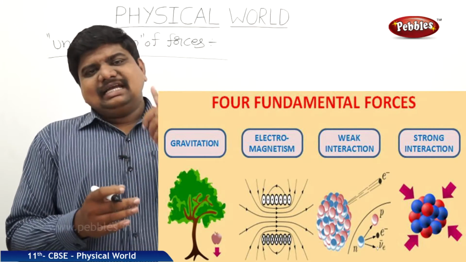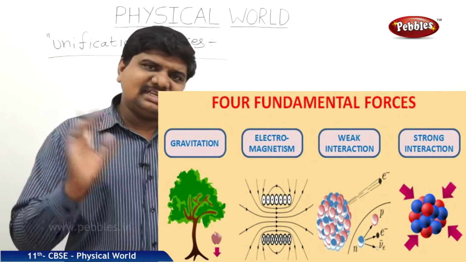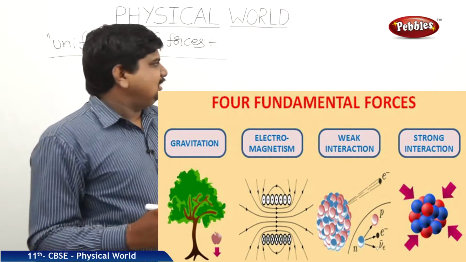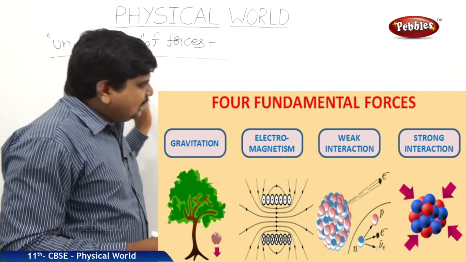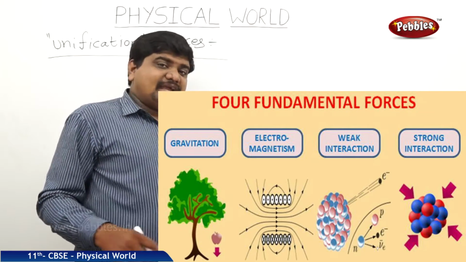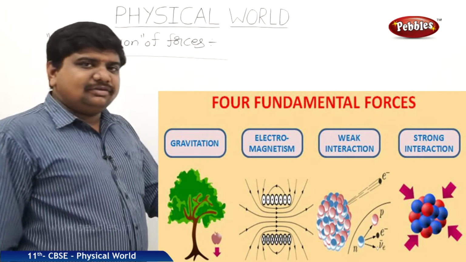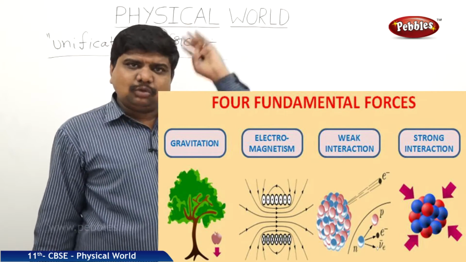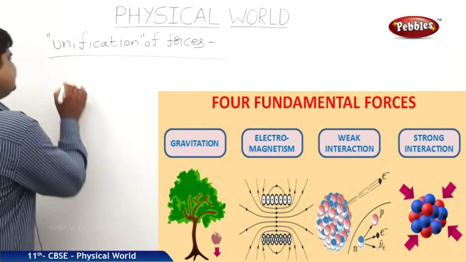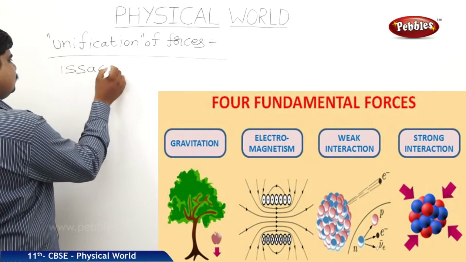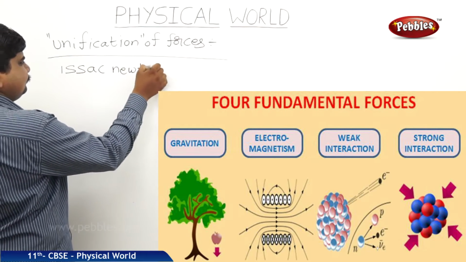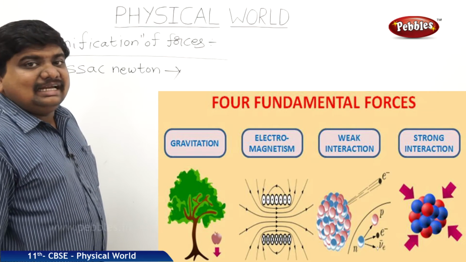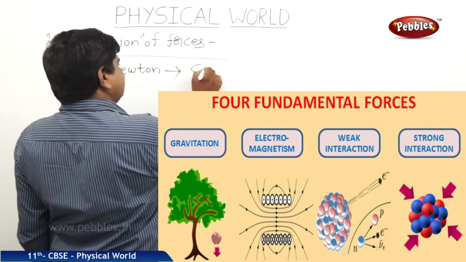If a force is acting at one point, that force is responsible for all equalities anywhere. Such like that, there are many forces: naturally gravitational force, electromagnetic force, electrostatic force. These all forces are unified by different scientists, which made them common to all. First one, Isaac Newton. What is his unification? He unified the celestial and terrestrial object forces.